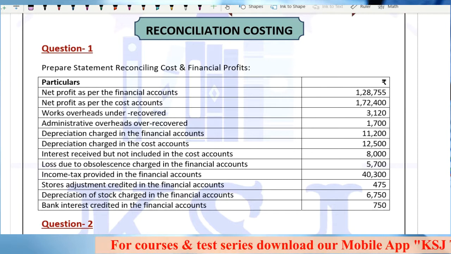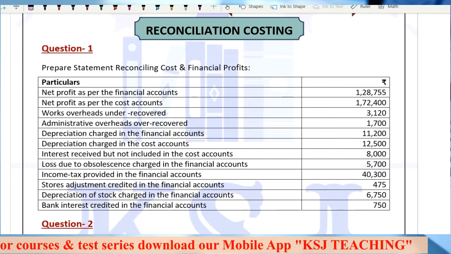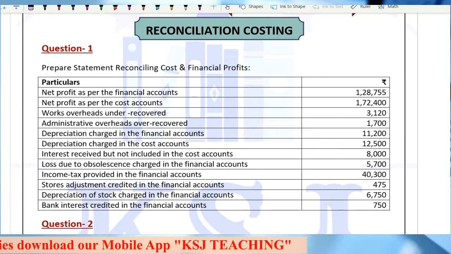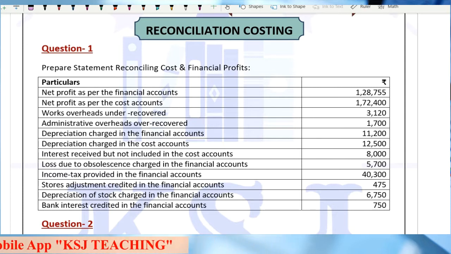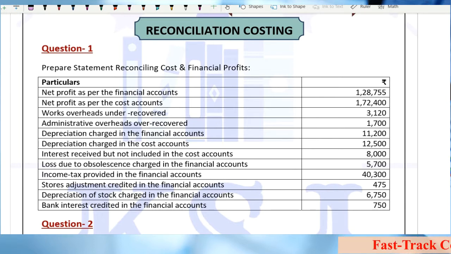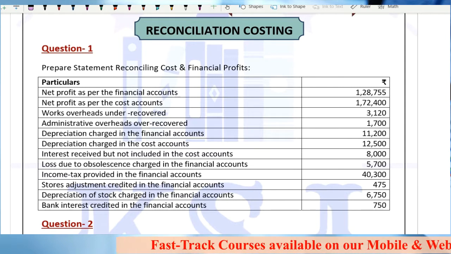So now in this lecture, we are going to do the practical problems, because the conceptual part was over for reconciliation, and what we are left with is the practical part. So these are my practical questions. I have 4, 5, I think around 6 questions on reconciliation. We'll try to do them.